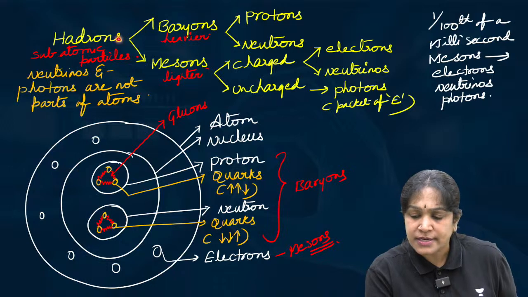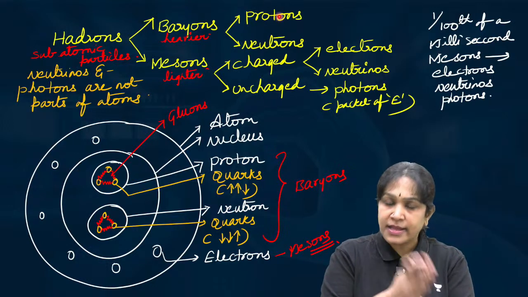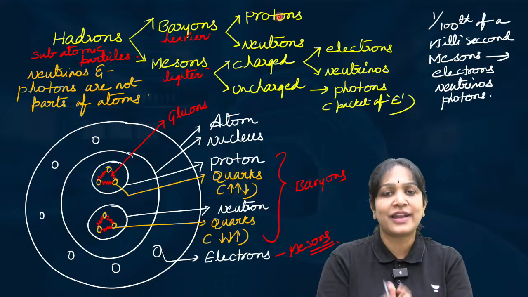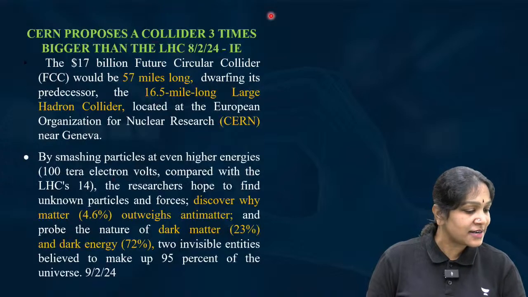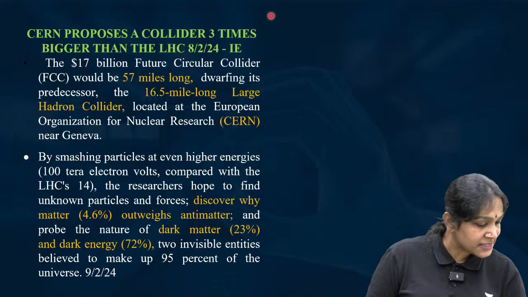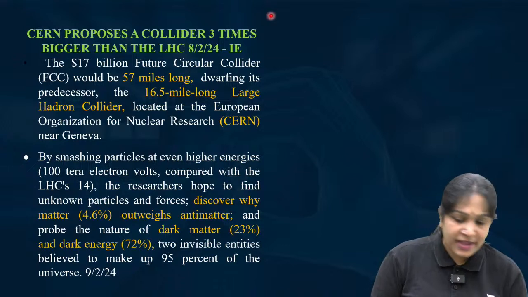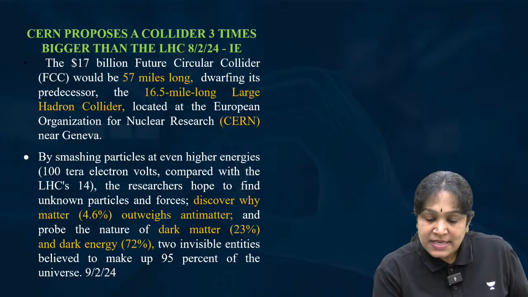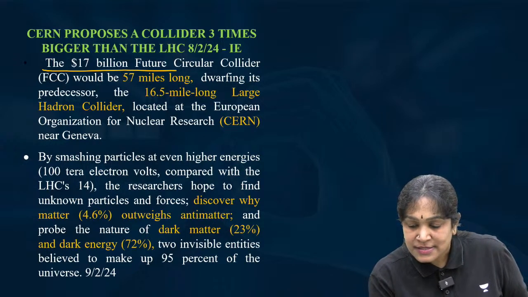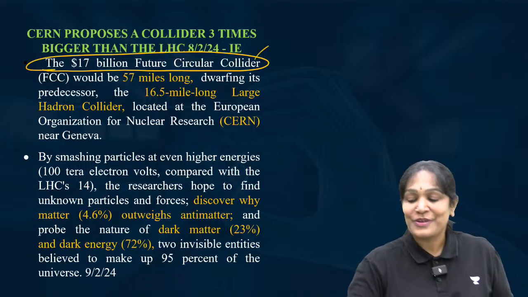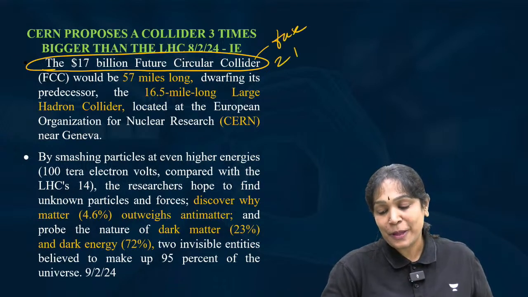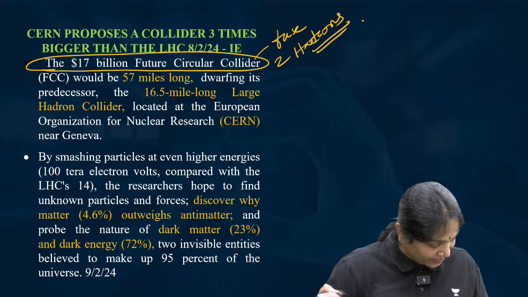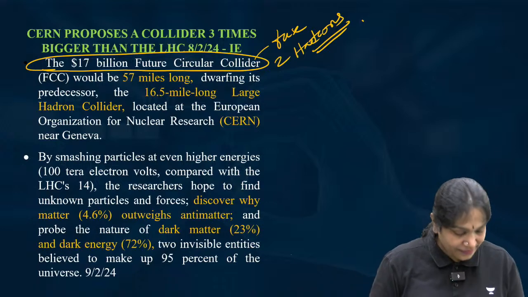Two hadrons, that is two protons, collide. And Geeta's point is correct. Two protons are both positively charged, so they repel each other. They will not collide. That is the reason why we constructed this Large Hadron Collider. Is it clear? That is the reason why we are spending $17 billion, just to fuse two hadrons. I hope you understood this, Geeta.